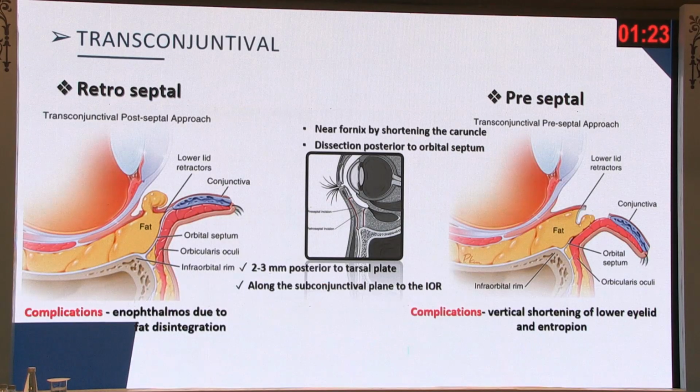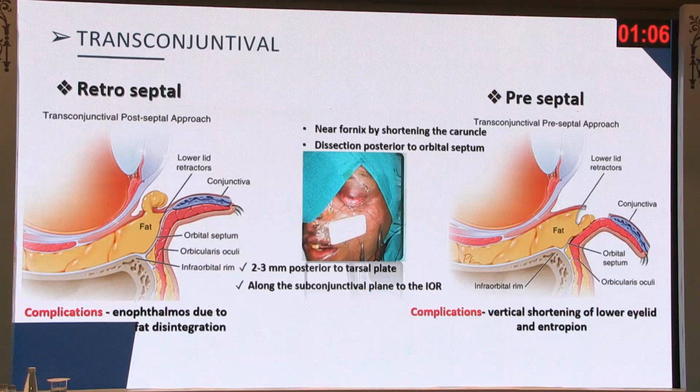You can take it along with the muscle, and you can step the skin, separate the muscle, and then you reach the infraorbital rim. And once you go the transconjunctival way, you can have the retroseptal or the preseptal technique. What we commonly use is the preseptal technique, where you do not encroach the orbital septum at all and try and reach the infraorbital rim, sparing the orbital septum completely.